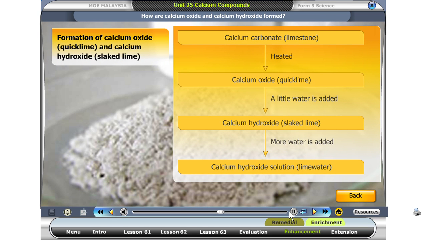How are calcium oxide and calcium hydroxide formed? Calcium oxide or quicklime is produced when calcium carbonate is heated strongly. Calcium hydroxide or slaked lime is produced when a little water is added to calcium oxide. Calcium hydroxide solution or lime water is produced when more water is added to slaked lime.